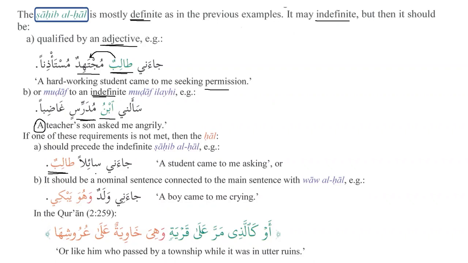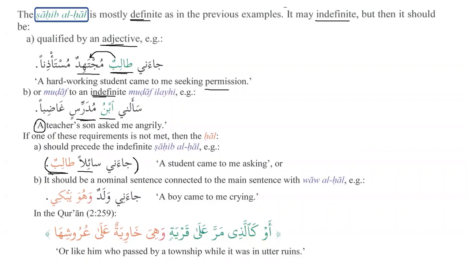For example, ja'ani sa'ilan talibun. A student came to me asking. So this is one of the conditions. I think it's not being used in the Quran and it's very uncommon. But we know it's a part of the Arabic language and we need to learn it. But it's not used a lot in the Arabic language. So what is happening over here? We know sahibul hal is nakira. But what happened? The hal has to come before it. This is also one of the conditions.